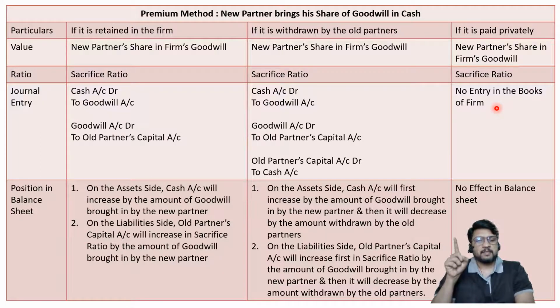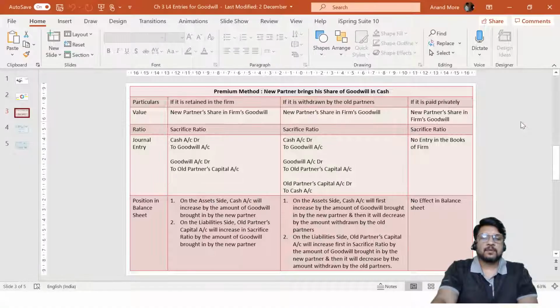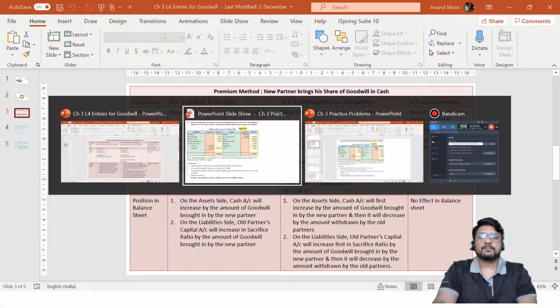I hope everybody is clear with this. So is there an adjustment of goodwill? Yes. But are we going to pass entry for the same? No. Is it clear to all of you? Very good. So let me now go back to our problem.